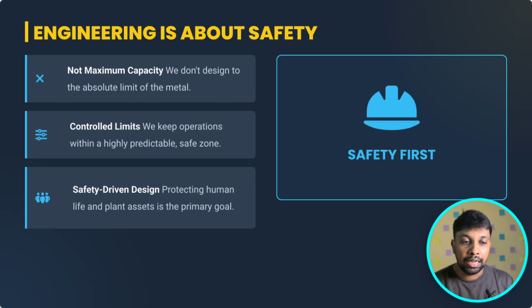This controls the limit, so we keep operating within a highly predictable safe zone. We have a material and we already know this is the safest limit of the material. Beyond that we can't assure whether this material is going to fail or not. Maybe it can withstand, but maybe it fails. As I already said, our main goal is to protect human life and the plant asset. That is our primary goal. We have to concentrate on safety, always safety first.